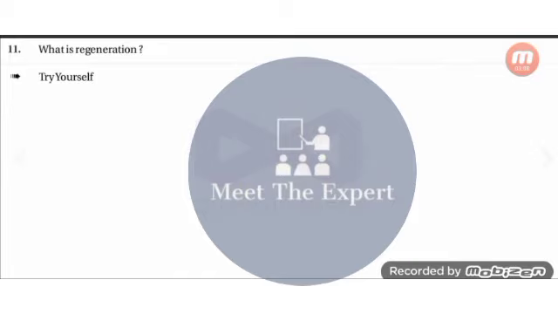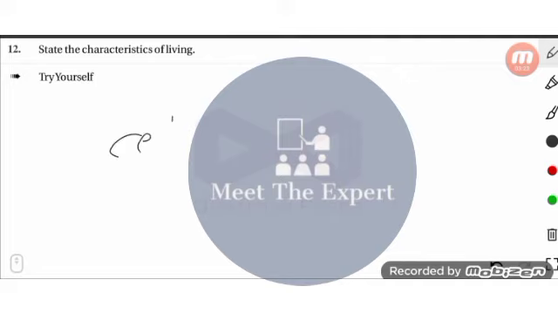Now, what is regeneration? Try yourself. This is a task for you. Very easy, it is also written in the book. Do it. Okay. State the characteristics of living. What are the characteristics of living? That they are made up of cells. They have a cell wall, a well-defined cell wall.